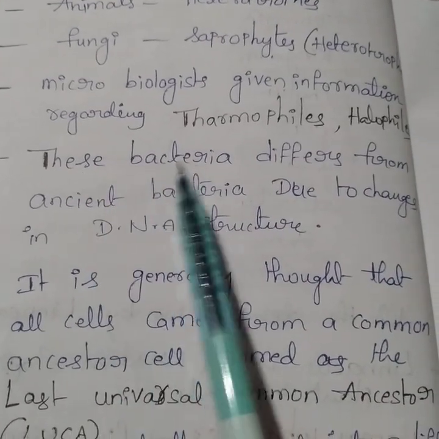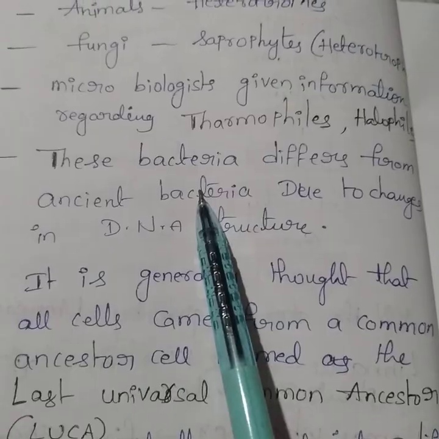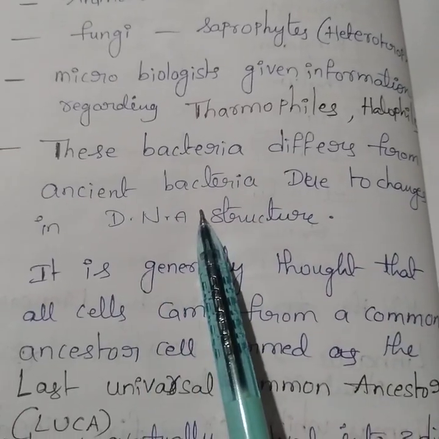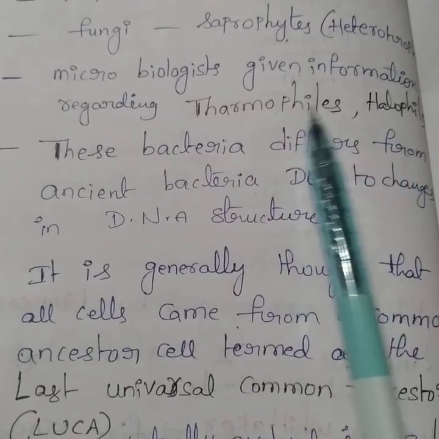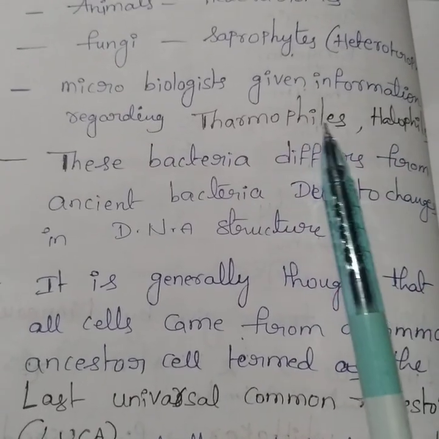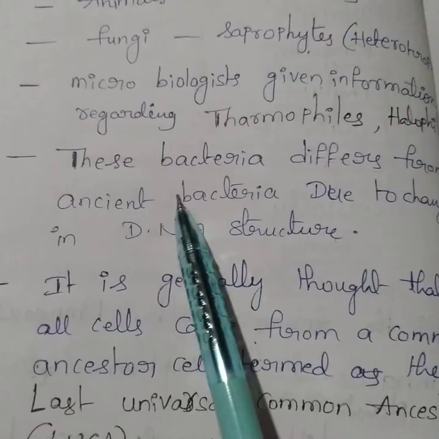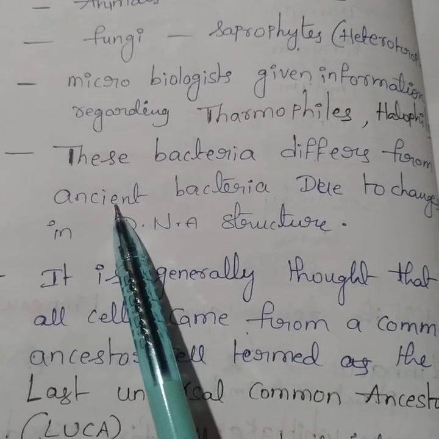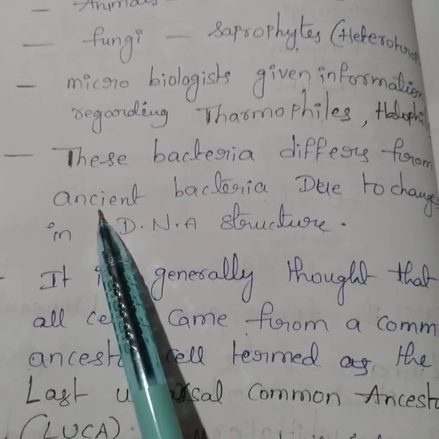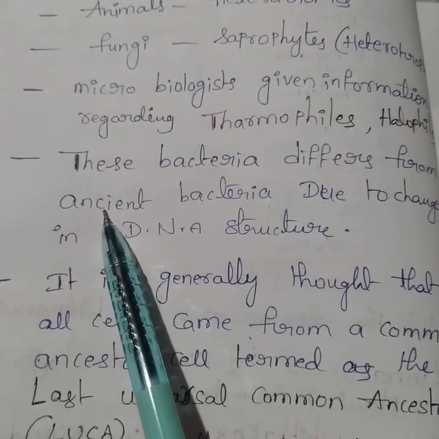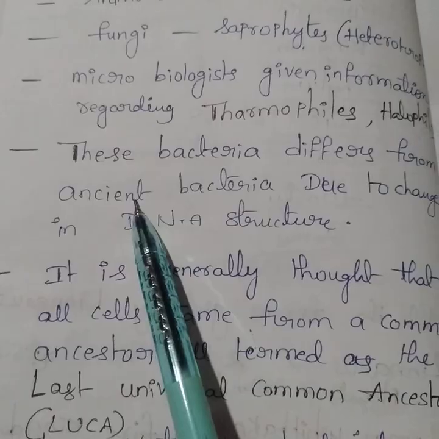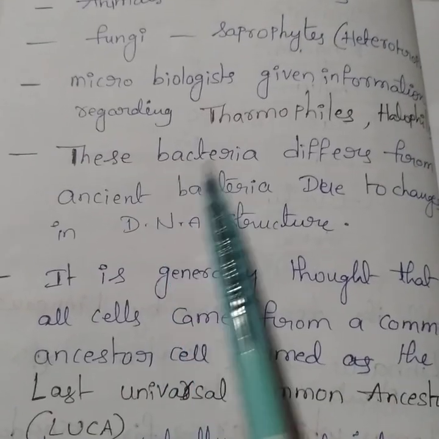Next, these bacteria differ from the ancient bacteria due to changes in DNA structure. Which bacteria? Thermophiles and halophiles. Ancient bacteria are the primitive bacteria, the basic type of bacteria that evolved in nature.